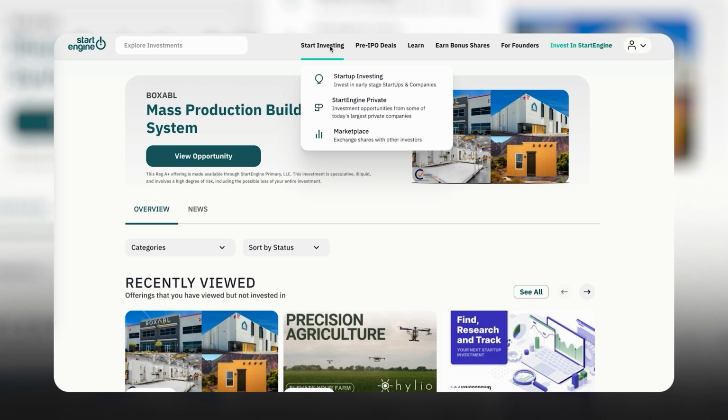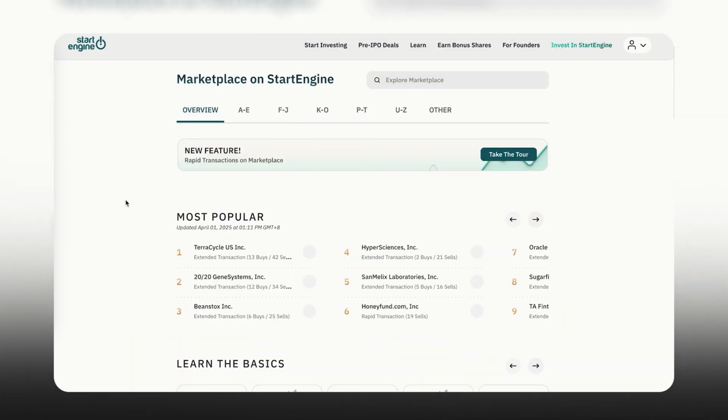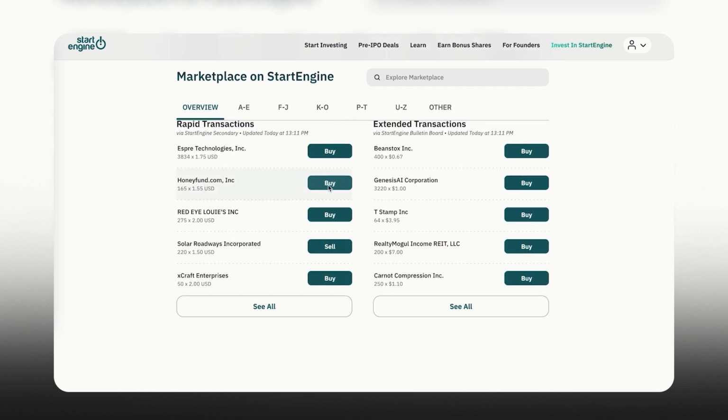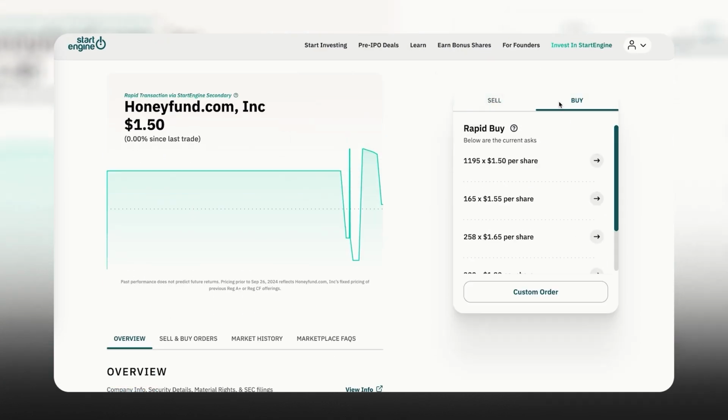One of the other things I want to draw your attention to is what's called a marketplace here on StartEngine. When you're investing in one of these companies, you basically don't have a lot of liquidity. If you invest now, you might see an ROI in that 3 to 7 year time frame, when the company is sold, or there's an IPO, or a share buyback program or something like that. Nowadays, the only way to have any kind of liquidity beyond that is the StartEngine marketplace, where people can buy and sell shares of companies currently trading on StartEngine secondary. This is similar to the stock market in some ways. So if you want to learn more about that, you can go to StartEngine secondary and see some of the different companies you can buy and sell.